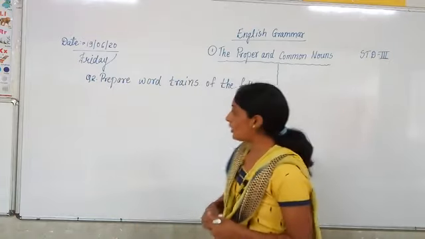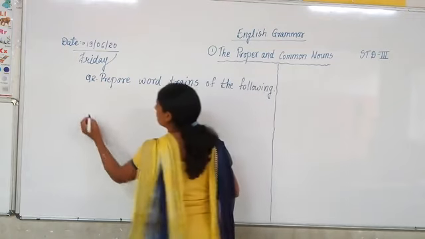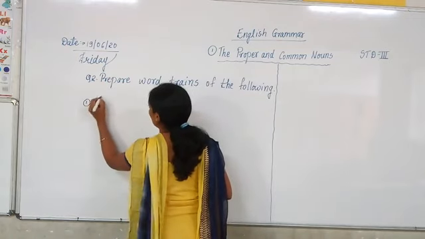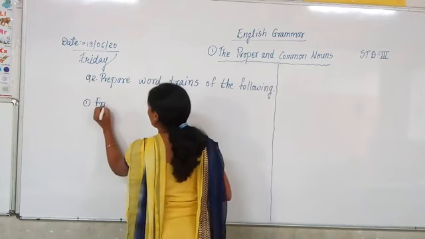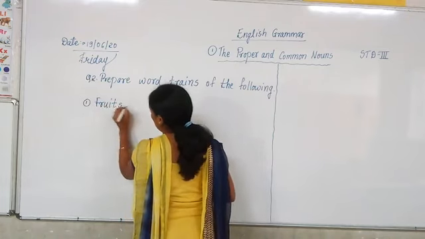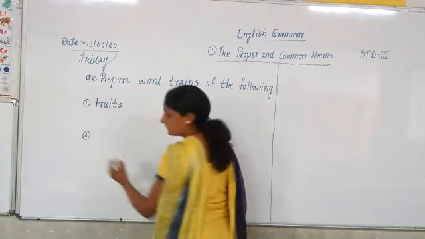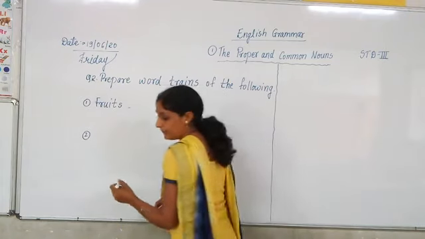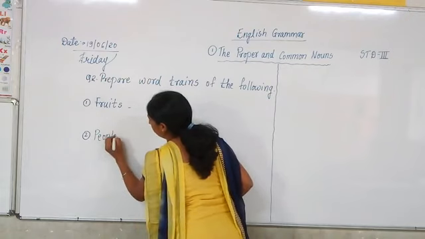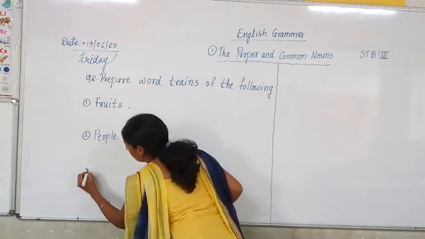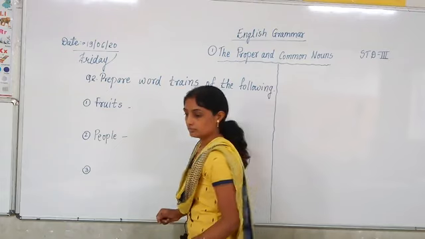Now according to what? First one is fruits. Second one is people. Third one is countries.